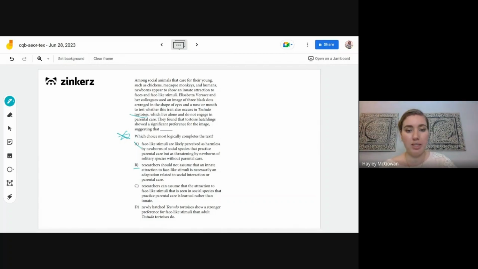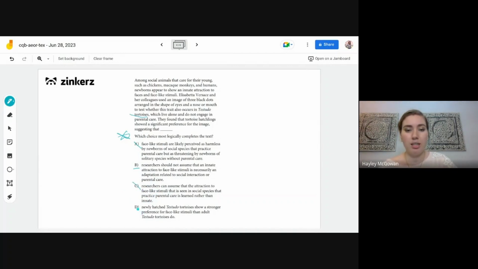Let's see C: researchers can assume that the attraction to face-like stimuli that is seen in social species that practice parental care is learned rather than innate. All right, so this one's talking about learned activities. There's nothing in here though about learned activities, so while it does mention innate, and maybe it could be something that's learned instead, the passage doesn't suggest anything about that.